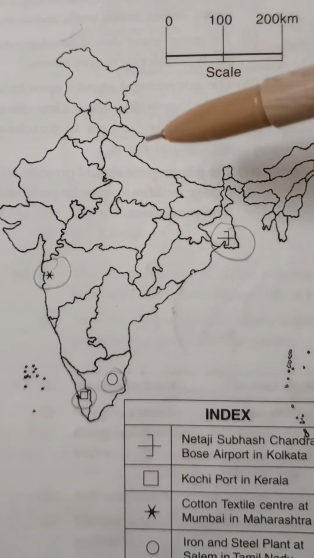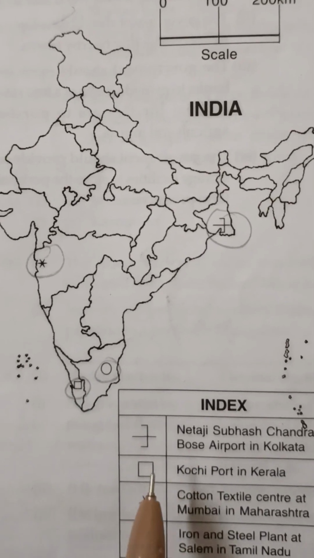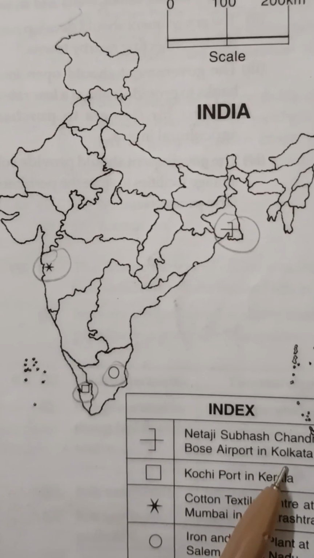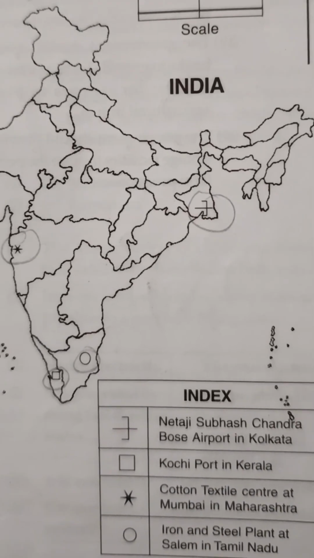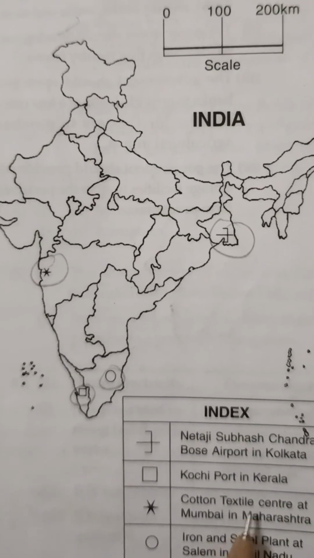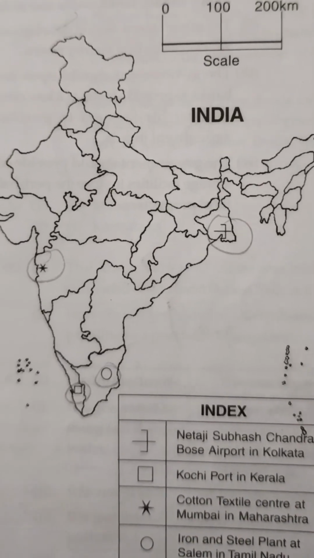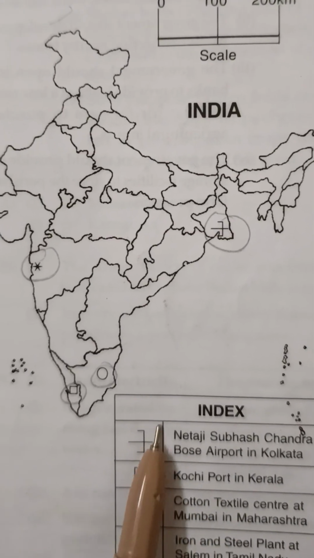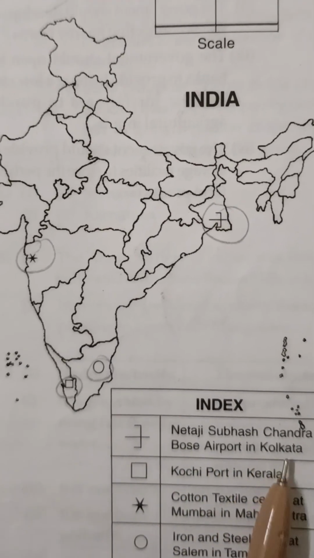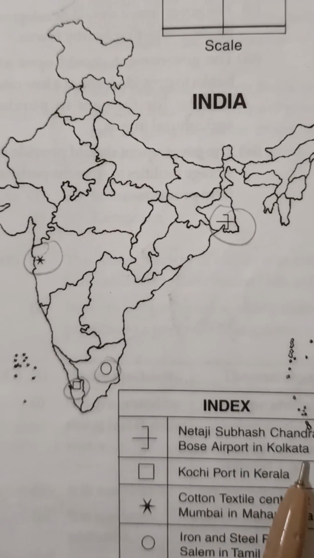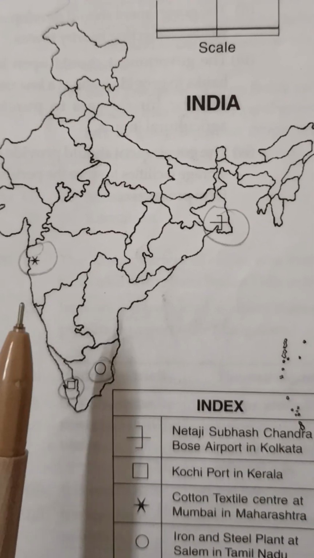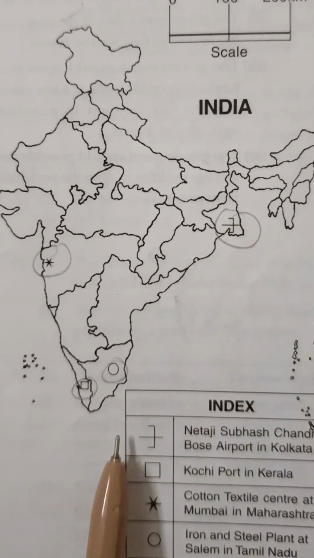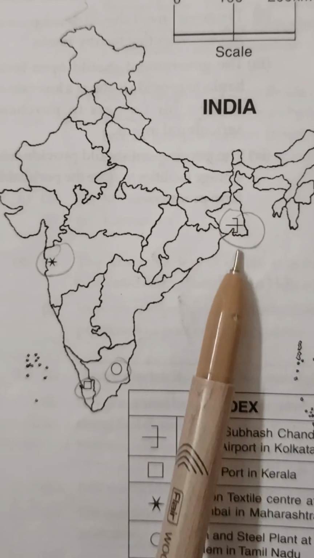So now let us look at the fifth map. In this, Netaji Subhash Chandra Bose Airport in Kolkata. The easy way is to make a box, an index box, and write what is given in the question. Here we have to write and give whatever symbols you like. First one is Netaji Subhash Chandra Bose Airport in Kolkata. So where is Kolkata placed? Kolkata is placed in West Bengal. It is the capital of West Bengal, as you all know. So we will mark the symbol here.